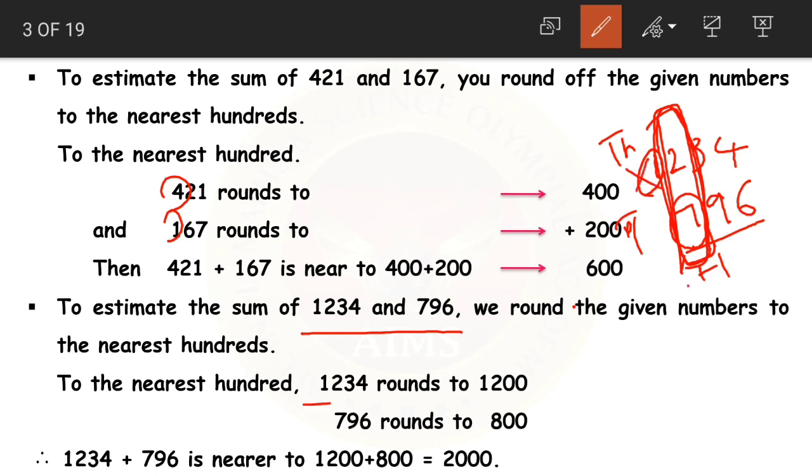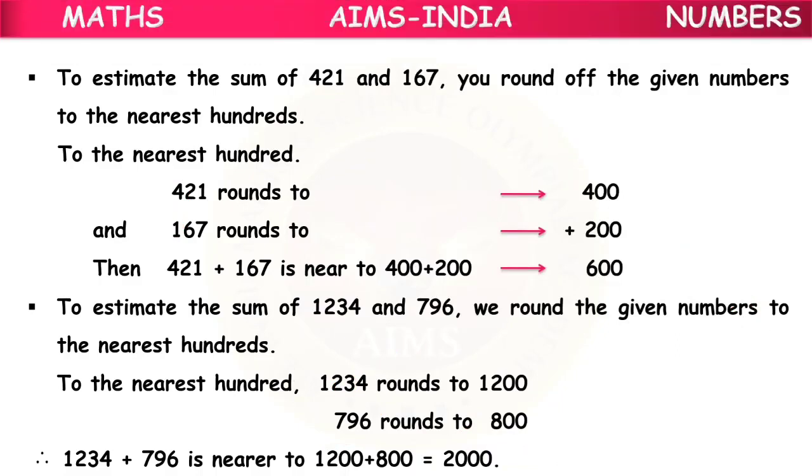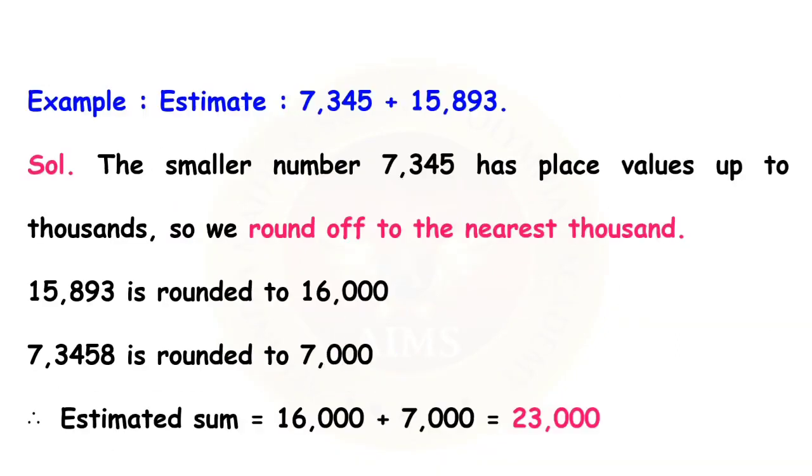Now 1234, here we are estimating to the nearest hundred. 3 is less than 5, so it is rounded down. 1234 becomes 1200. And in 796, 9 is greater than 5, so it is rounded up. 796 becomes 800. Now the total of 1200 and 800 becomes 2000. So the estimated sum of 1234 and 796 is 2000. Understood? Depending on their place values we are rounding them.